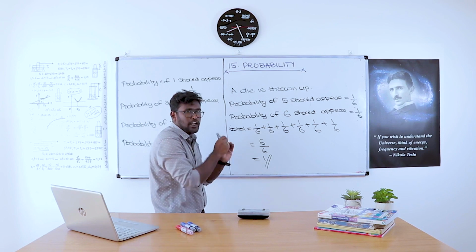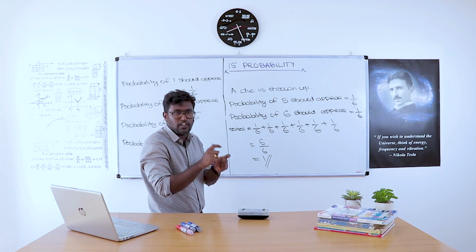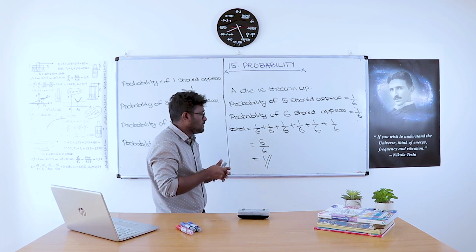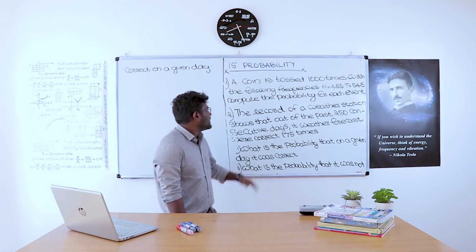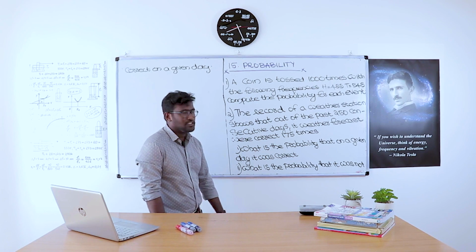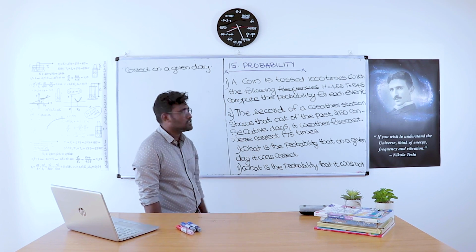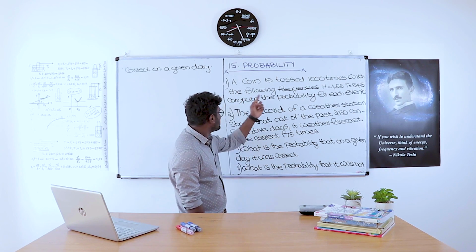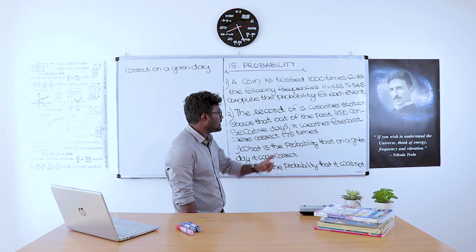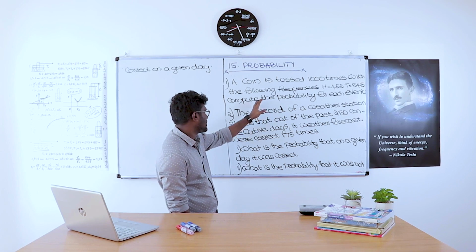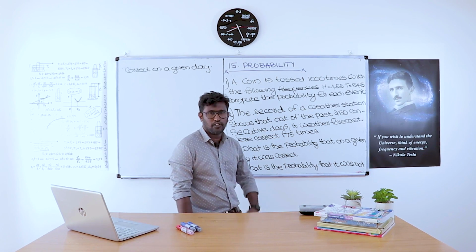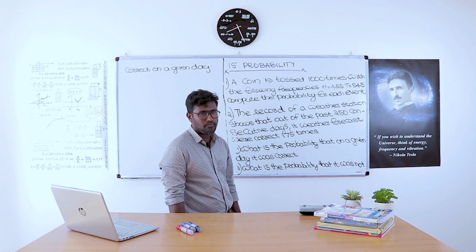This way we can find the probability of each and every event in the question. Now we want to discuss more questions regarding probability. Right now there will be two questions on the board. The first question is, a coin is tossed 1,000 times with the following frequencies, such that the head appears 455 times and the tail appears 545 times. Compute the probability for each event.